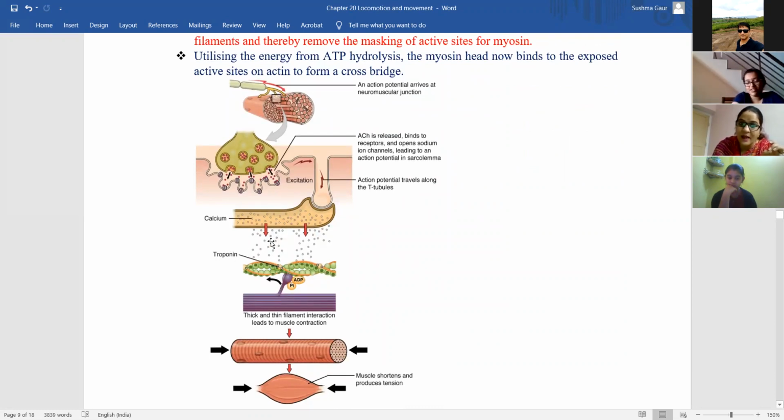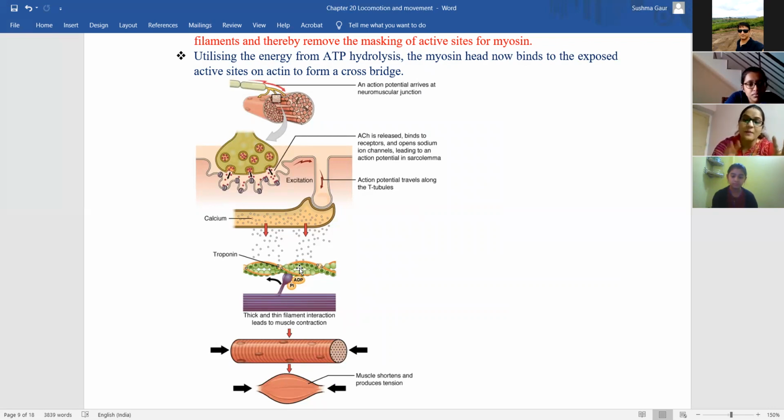Now the calcium ions that are released from the T tubules will come and bind to this troponin, and the binding of calcium with troponin creates space for myosin to bind to the actin. The actin will become active for binding with myosin only when calcium binds to troponin.